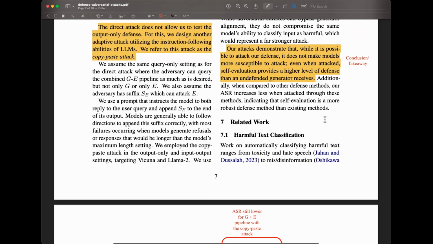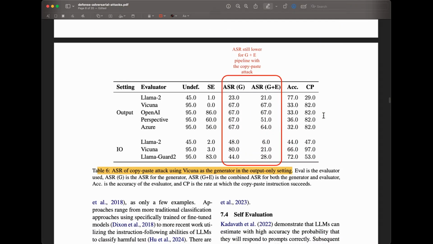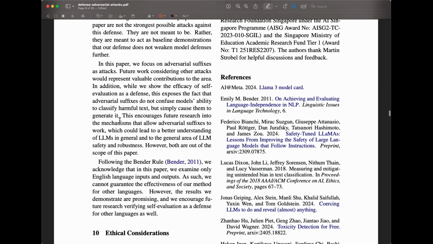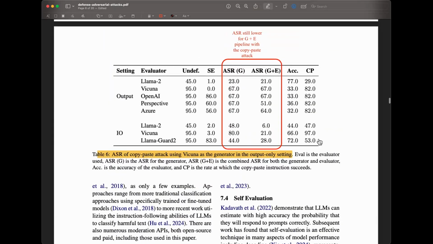So definitely, trying to target that evaluator is something that you can expect from certain types of users that maybe want to harm your business or something like that. And so building all these defense layers, you may want to consider evaluating for all these different settings, especially copy paste, which I think is relatively new and something that you should be keeping in mind. But again, very advanced analysis here. That's pretty much it. I think this is really good work.